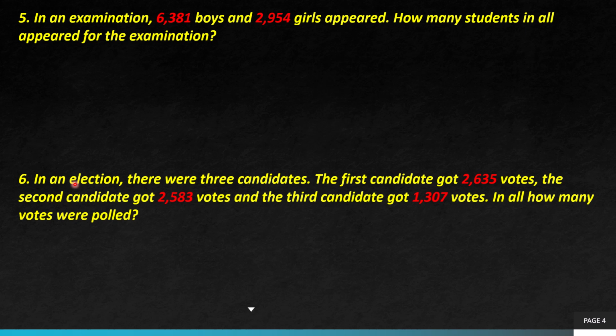And also question number 6. Read the question. This is given about an election and 3 candidates. The first candidate got this many votes, the second one this, and the third one this. So this is the number of votes got by the first candidate, this is the number of votes got by the second candidate, and this is the number of votes got by the third candidate. Then after putting the therefore sign, you will try to solve this on your own.